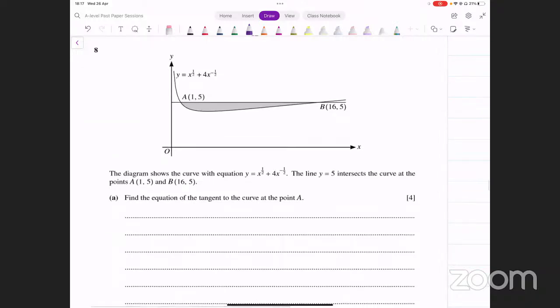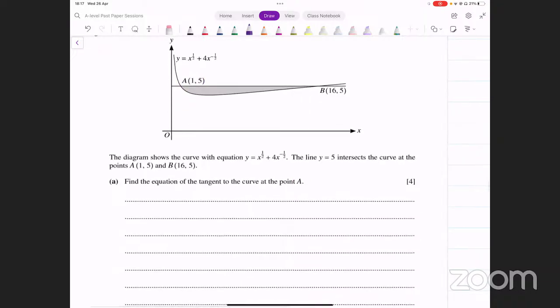Tangent की equation कैसे find करते हैं? Tangent is a straight line. You need two things for that: a point on the line and the gradient of the line. दो चीजें चाहिए। Do we have a point on the line? Point A पे tangent चाहिए, तो point तो है आपके पास, A से पास करना चाहिए of course, पर tangent तो point है। What about the gradient? Gradient कैसे आएगा? Gradient of the tangent is going to be equal to the gradient of the curve at that point.